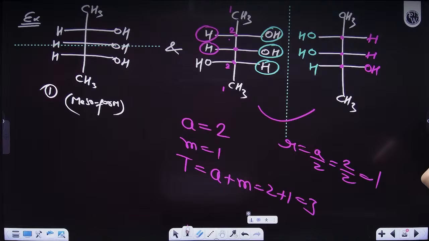The racemic mixture is 1. Optically active, I have 2. Hmm. We are missing one.